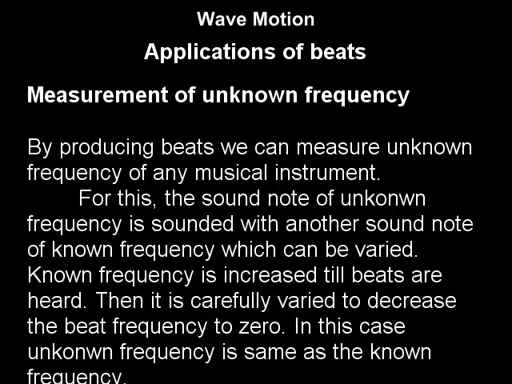For this, the sound note of unknown frequency is sounded with another sound note of known frequency, which can be varied. Now, the known frequency is increased till beats are heard. Then, it is carefully varied to decrease the beat frequency to 0. In this case, the unknown frequency is same as the known frequency.